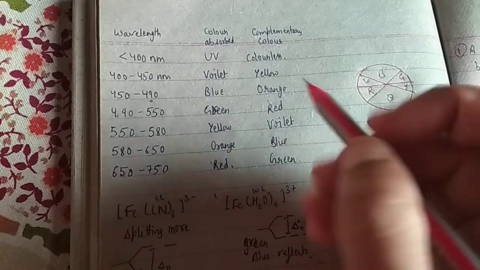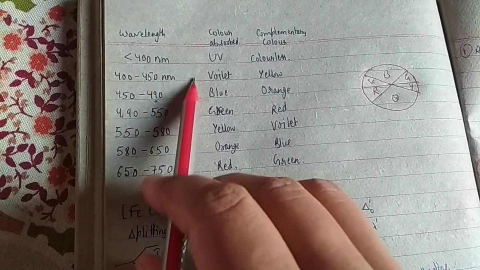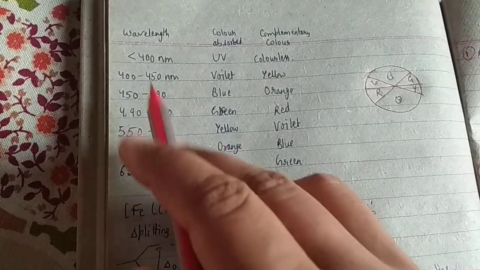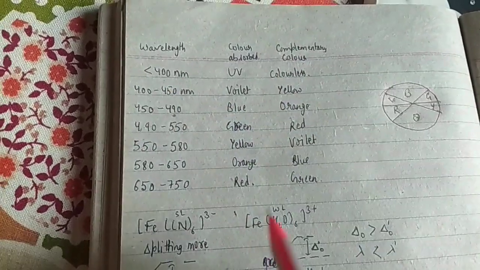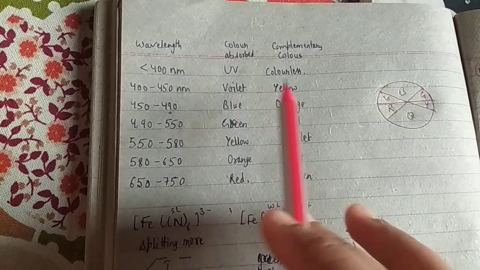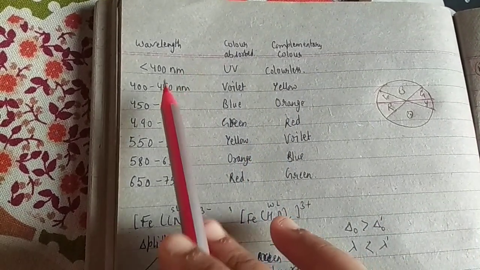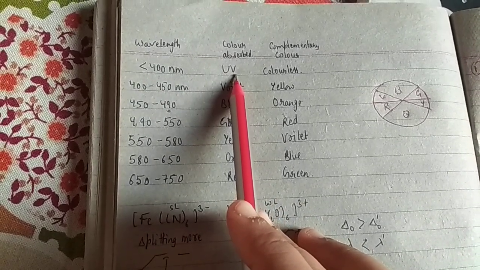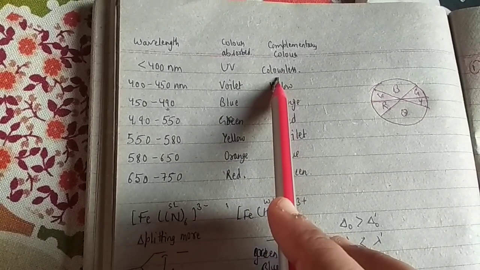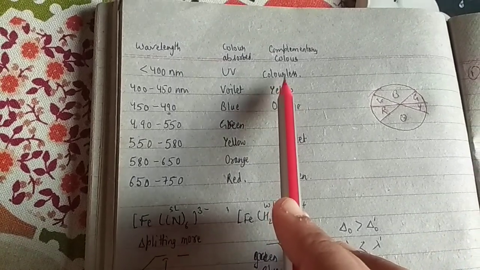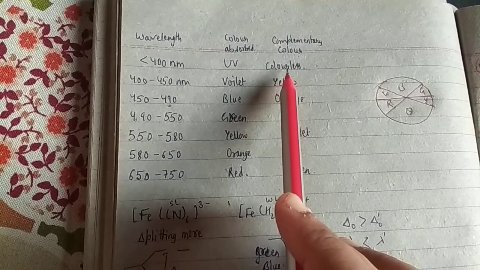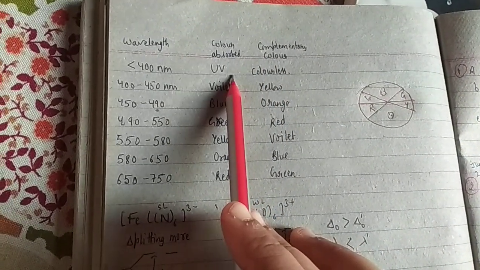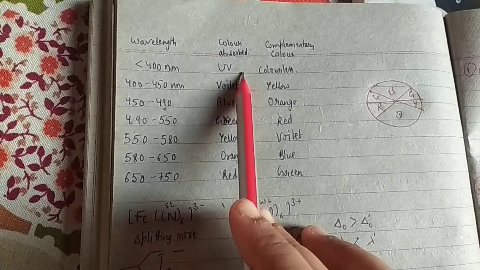Then another concept is that you should remember all these values, but it is not possible to remember all these values with their colors. But you should have an idea: if 400 nanometer is the wavelength, then the color absorbed is UV and the complementary color would be colorless. It means the absorption has taken place in the ultraviolet region.